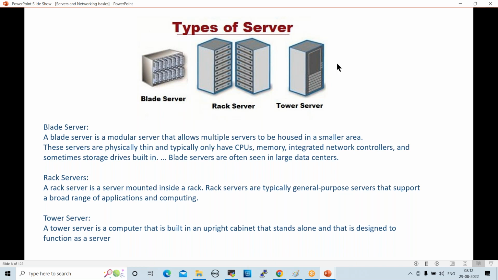Currently, we are not using tower servers. Currently, we are using rack servers and blade servers in real-time projects. Even these rack servers and blade servers we are not using so much, because the servers are migrating to cloud for cost saving, right? Very few project teams and data centers are using physical servers. Maybe going forward, after 1 or 2 years, you won't see any physical environments. All the applications we will host directly on cloud servers.